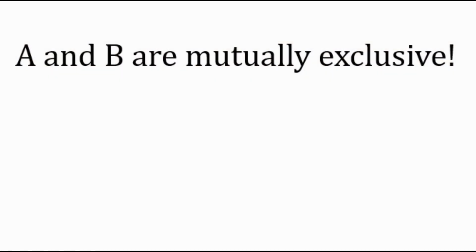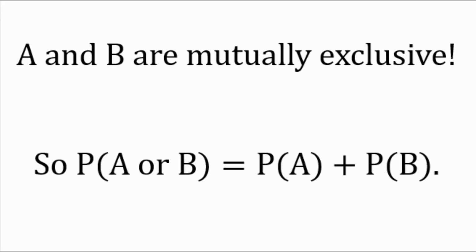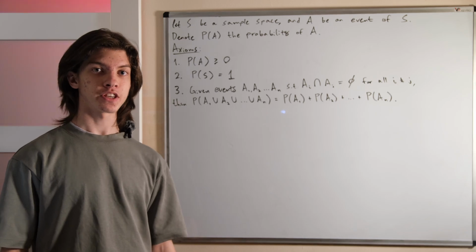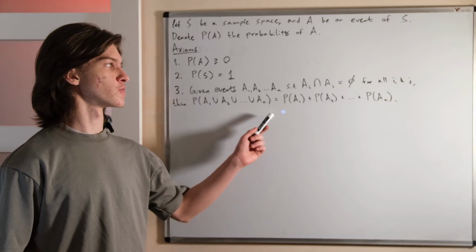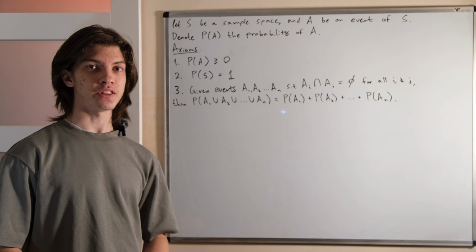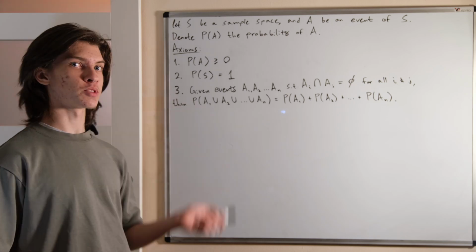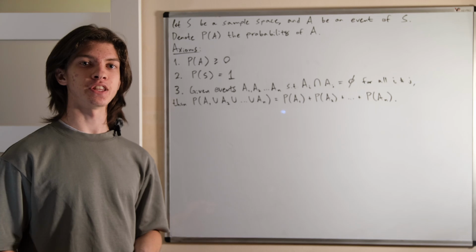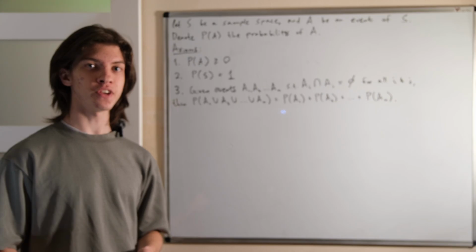So the probability that A or B happens is equal to the sum of the individual probabilities of A and of B. And that is in essence the third axiom. Here it is in proper mathematical symbols for those interested. And that is it. Can you imagine that just from these three axioms we can rigorously prove every result in probability theory? To end this video, I'll show you two examples of such theorems.